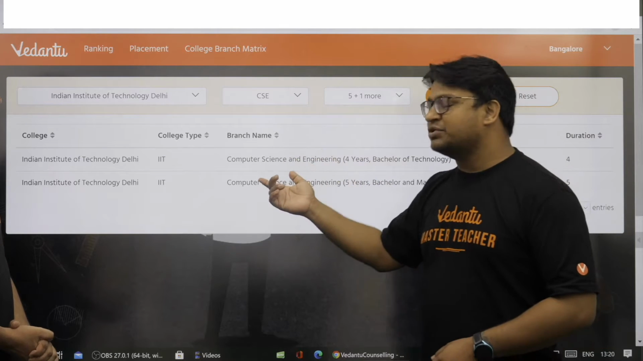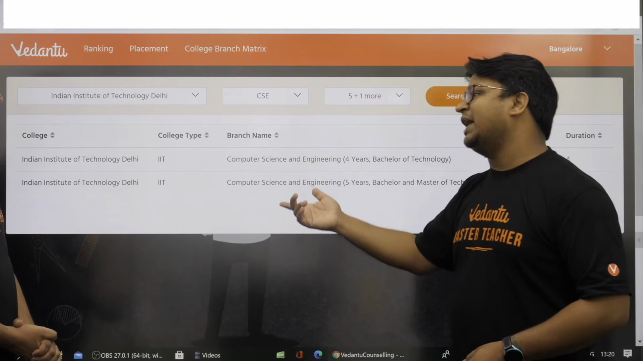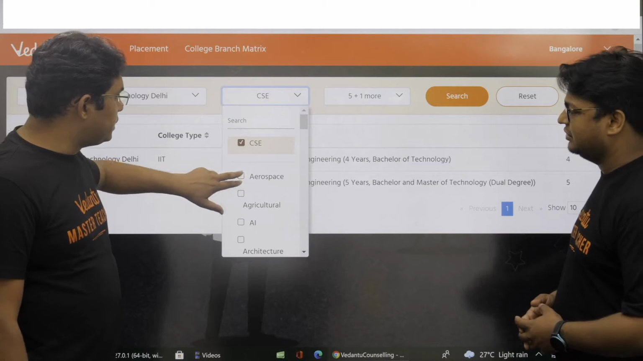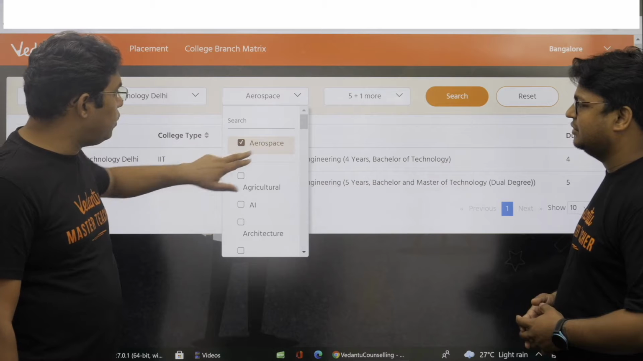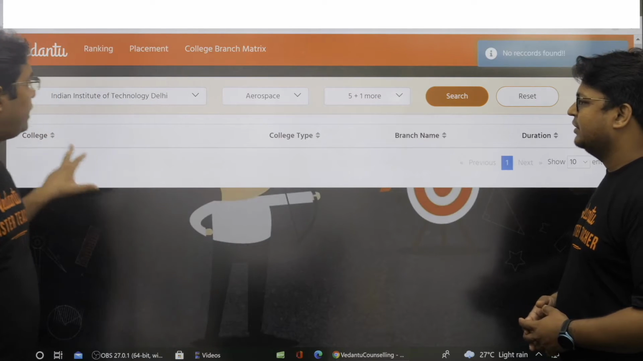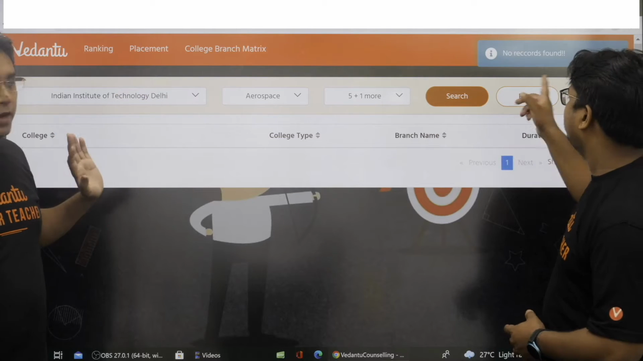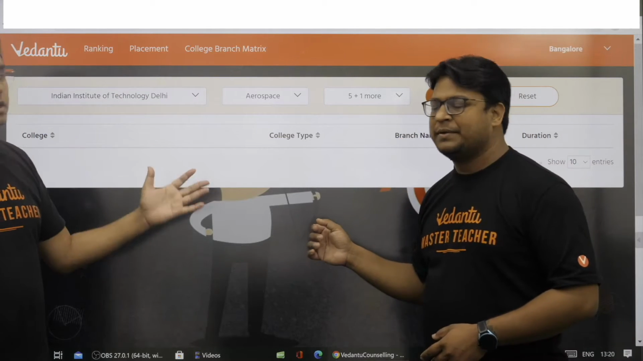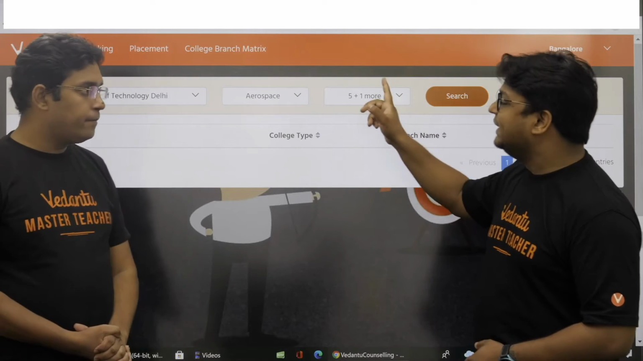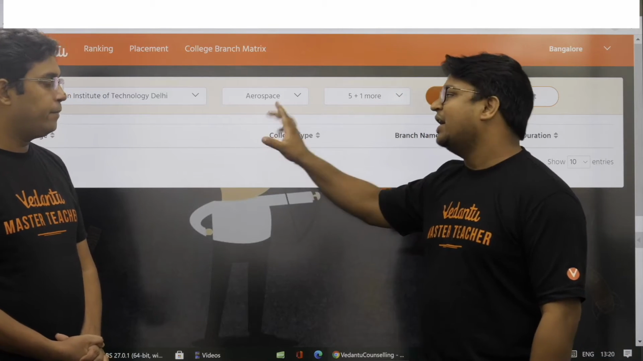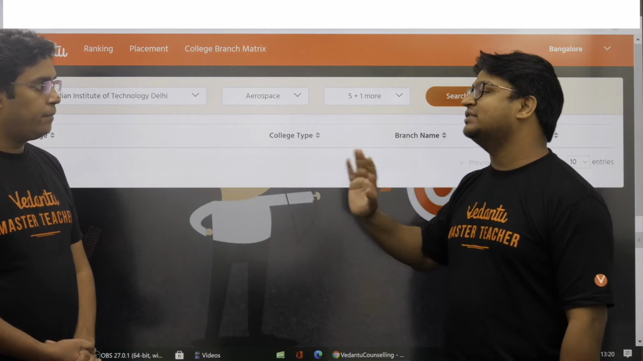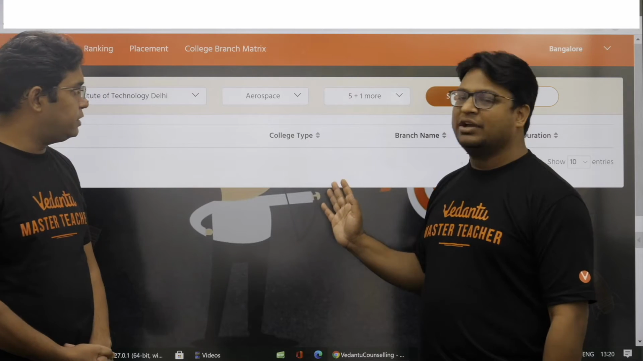What if I want to check whether aerospace is offered by IIT Delhi or not? Do I have means to check that? Yes, definitely, sir. You just have to change the CSE to aerospace. Remove the CSE, select only aerospace, and then search. You will get that there is no record found. That means aerospace is not there in IIT Delhi. I have opted for 4-year and 5-year, and yet after choosing the aerospace tag, I'm not getting any records. So I can conclude that IIT Delhi doesn't offer any course in aerospace engineering. Yes.